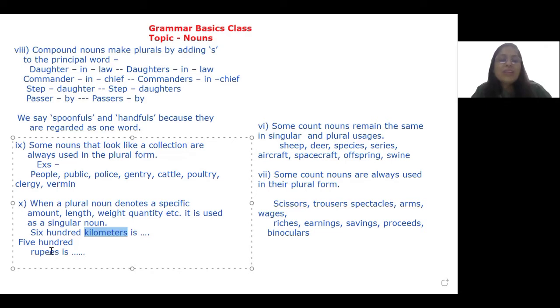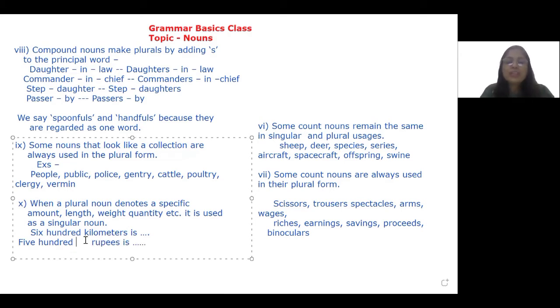I can say rupees are kept in my wallet. But if I use a specific number in front of the word rupees, then I cannot say rupees are. That time I say, 500 rupees is a small amount to donate for such a noble cause. I hope that I made you understand this one.